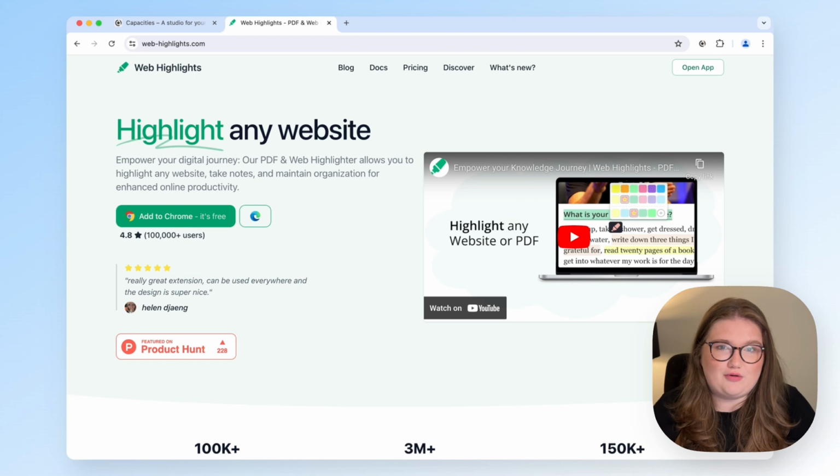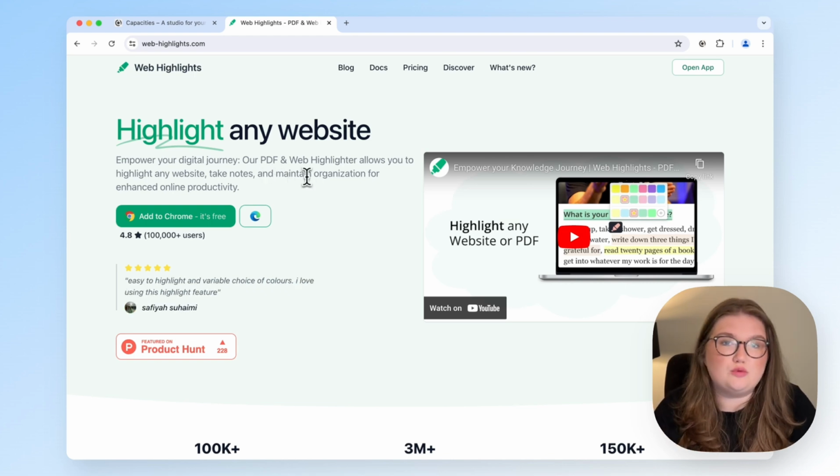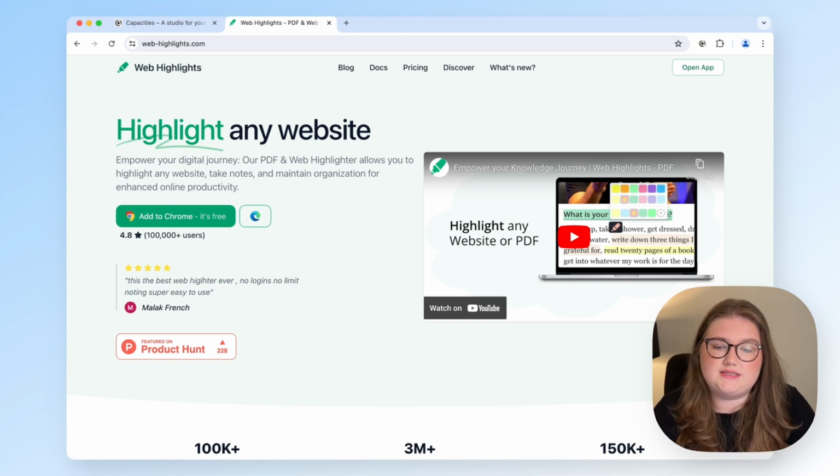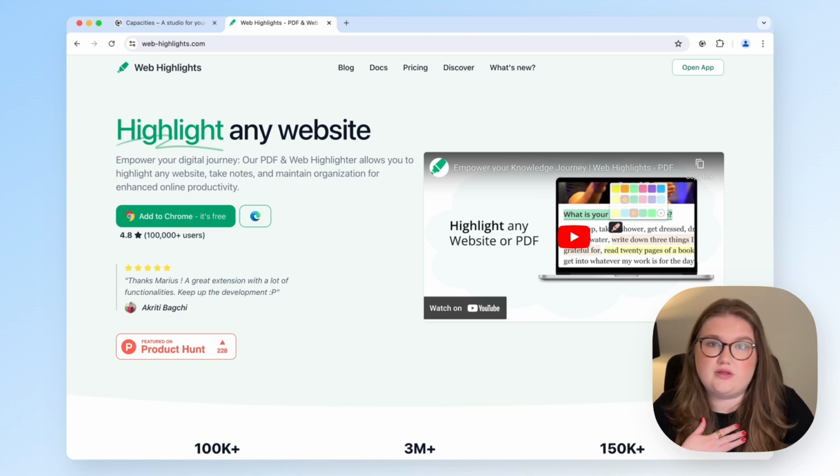So before I get on and do that, I just want to make something clear. Web Highlights can also highlight PDFs, but they can't be imported into Capacities in the same way that the websites can because of a limitation with our API. So if you wonder why I'm not talking about PDFs, that is why.